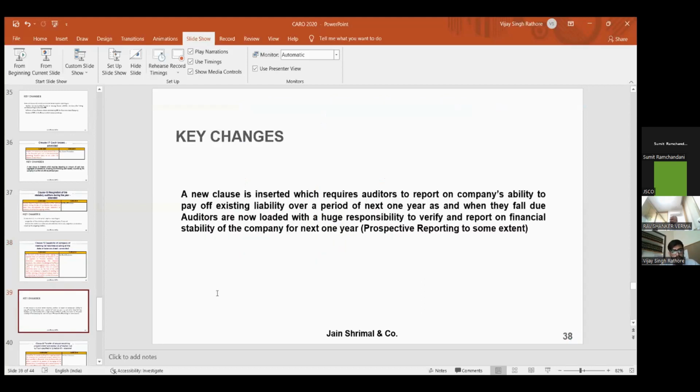So this is an interesting change: a new clause is inserted which requires the auditor to report on the company's ability to pay off its existing liabilities over the next 1 year, as they fall due. Auditors are now loaded with a huge responsibility to verify and report on the financial stability of the company for the next 1 year. The auditor has to verify whether the company is going to be a going concern or not, so the auditor now needs to be very interactive with the management about their plans as well.